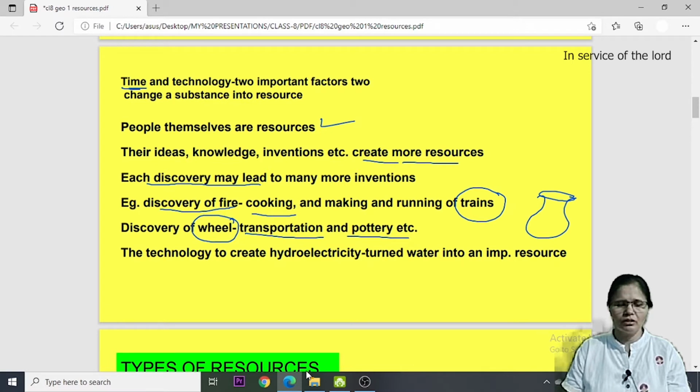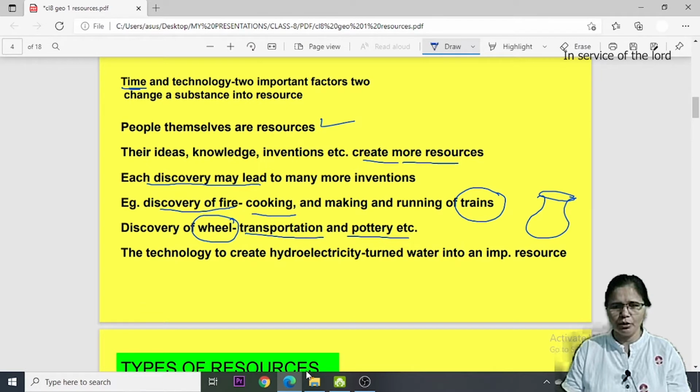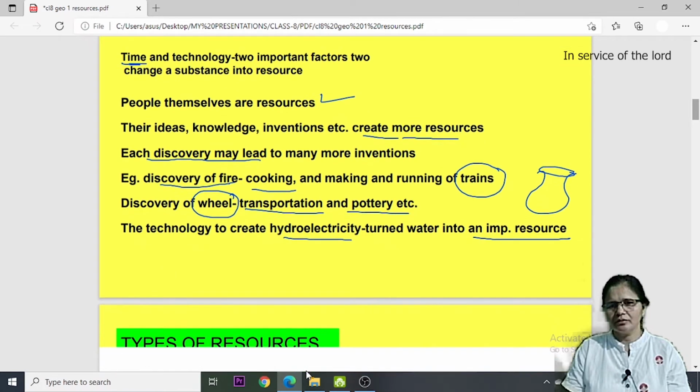The technology to create hydroelectricity turned water into an important resource. Here you cannot say that earlier water was not an important resource. Earlier also water was an important resource. We could irrigate our fields, we could take a bath, we could use it in the home for different purposes. Here they want to say that now we can use water for generating electricity, and that itself was like a revolution in our day-to-day lives.